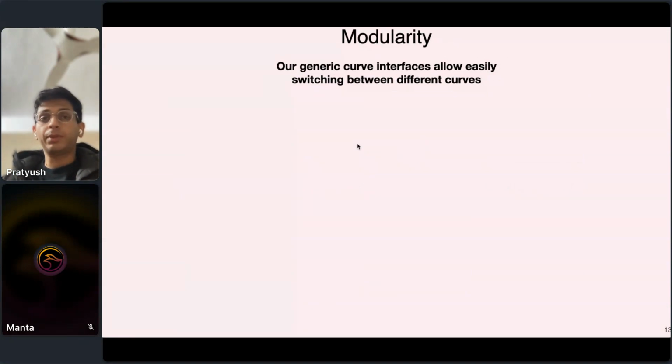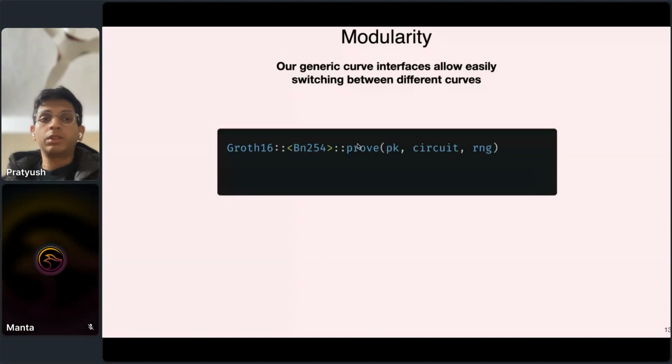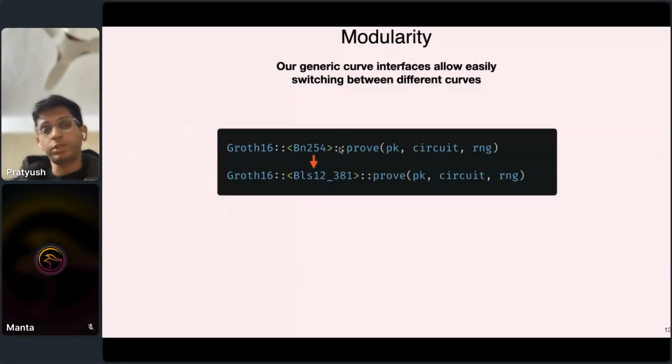So now we have a bunch of these curves, but how easily can you actually switch between them if you need to, right? So let's say you started off with Groth16 instantiated over the BN254 curve, but then you found out that BN254 is no longer secure, so you want to upgrade to the more secure BLS12-381, right? So in Arkworks, doing this upgrade is as simple as just switching one type parameter.